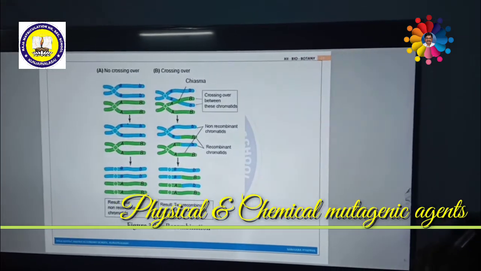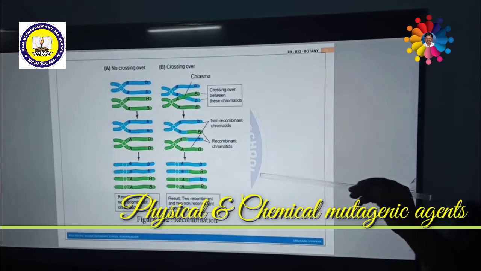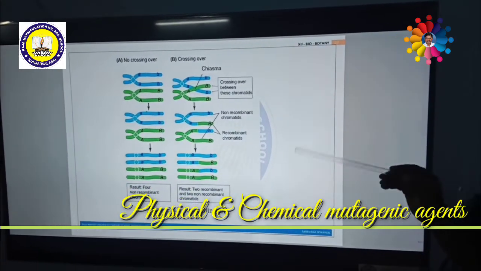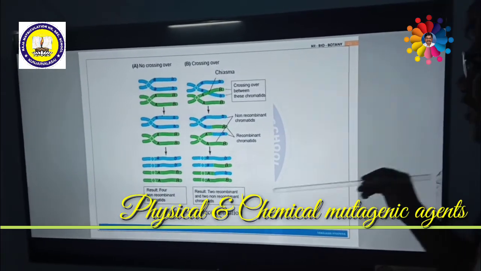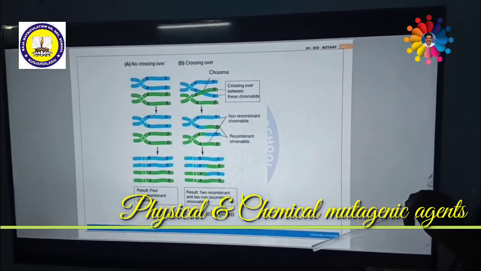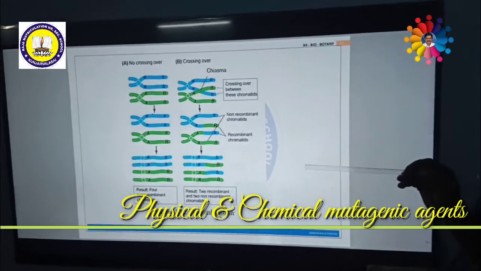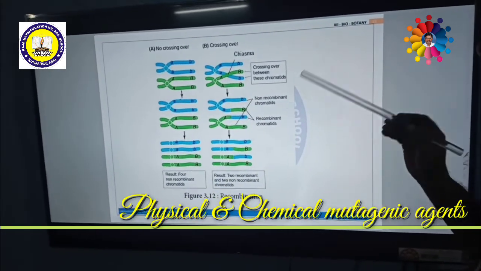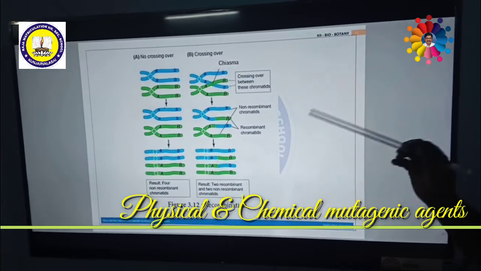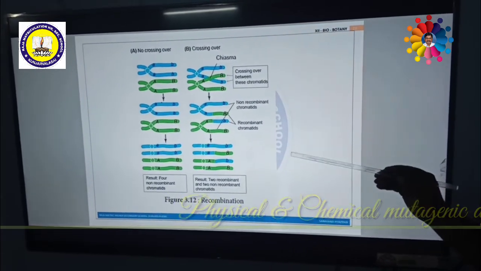Suppose ascorbic acid, which is vitamin C, is a chemical substance which can induce the mutation caused by hydrogen peroxide. In such a way, various chemicals which stimulate the normal mutagenic agents are called co-mutagens.